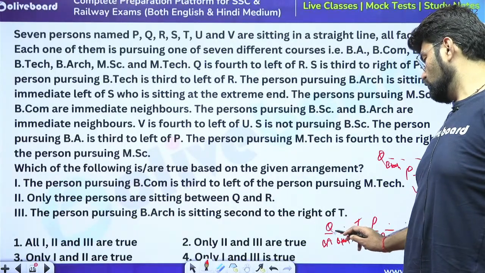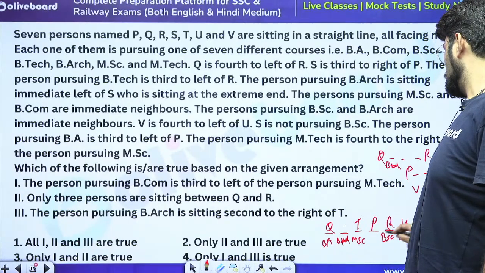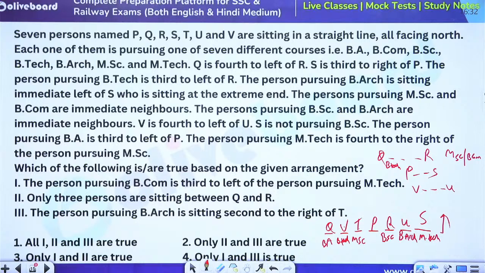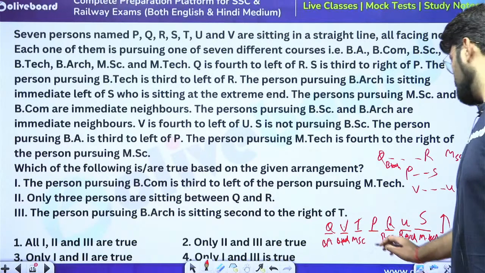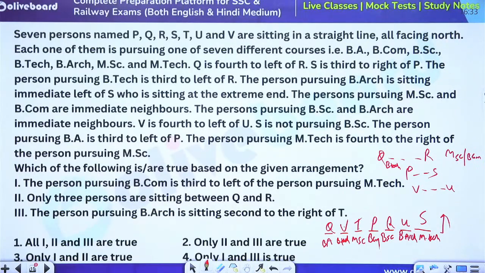That means this is Q and 1, 2, 3, this is R. So this is U and this is V. That's the whole arrangement. And which course is left? BCom. So MSc is also the neighbor of BCom. The arrangement is done. Now read which of the following are true based on the arrangement.